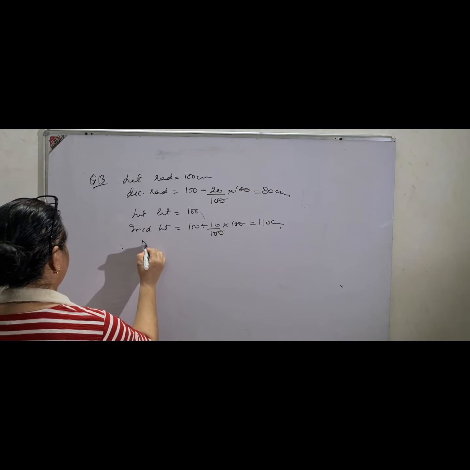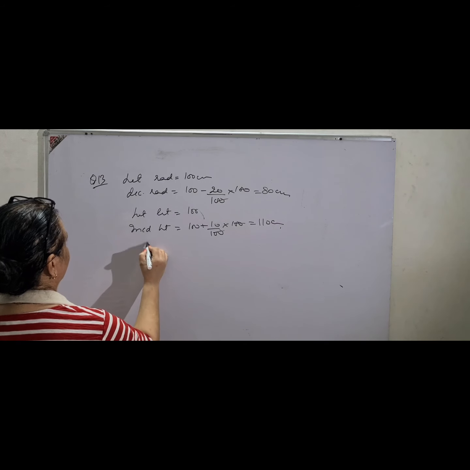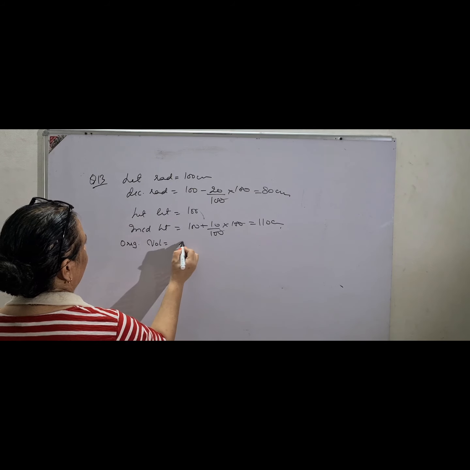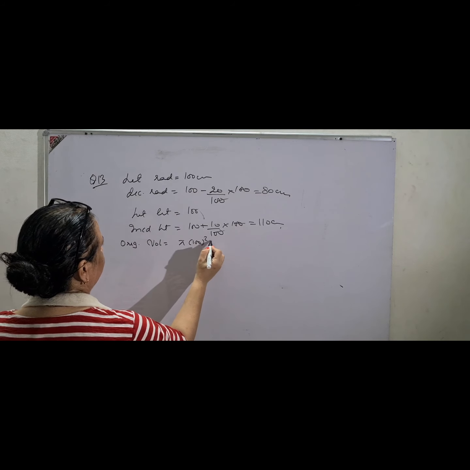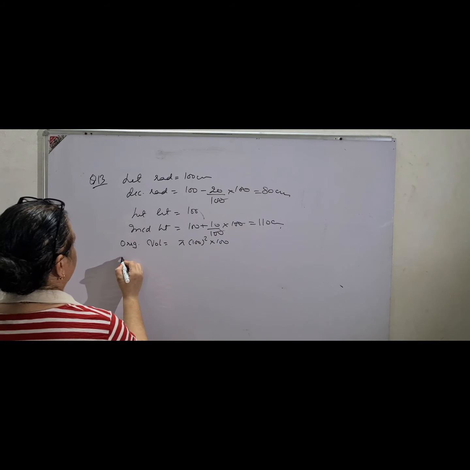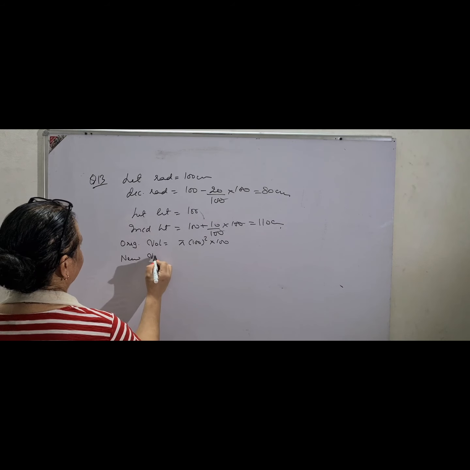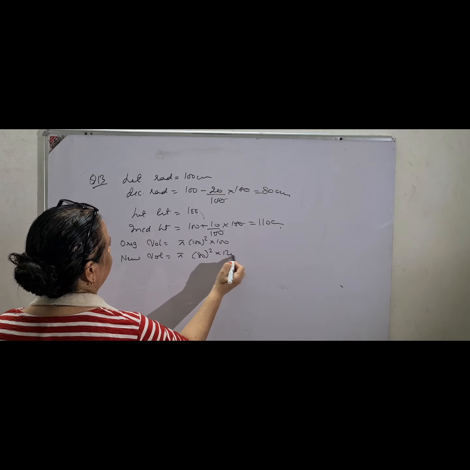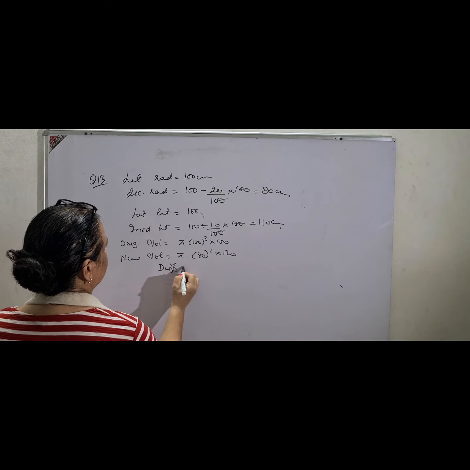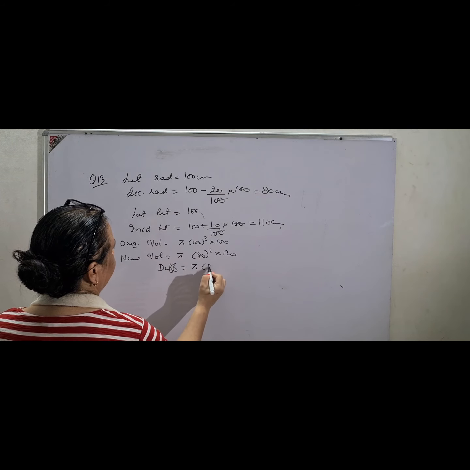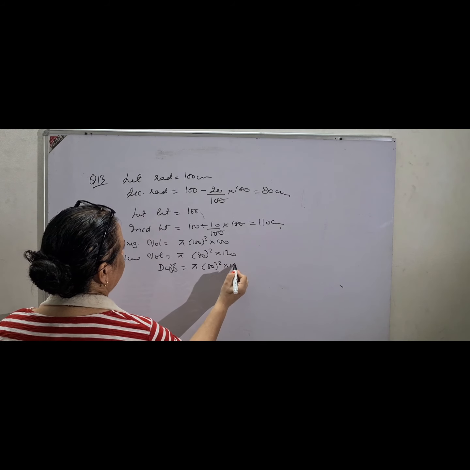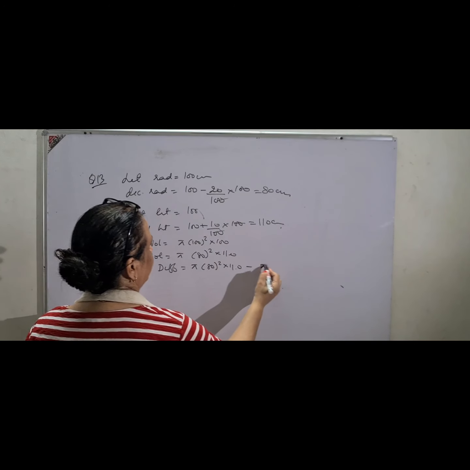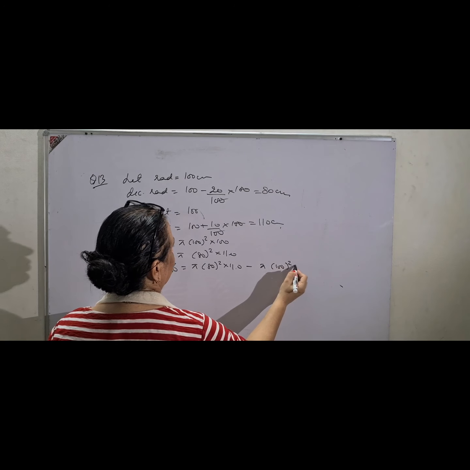Therefore, first find the volume. Original volume pi 100 square into 100, and new volume pi 80 square into 110. Difference: pi 80 square into 110 minus pi 100 square into 100.